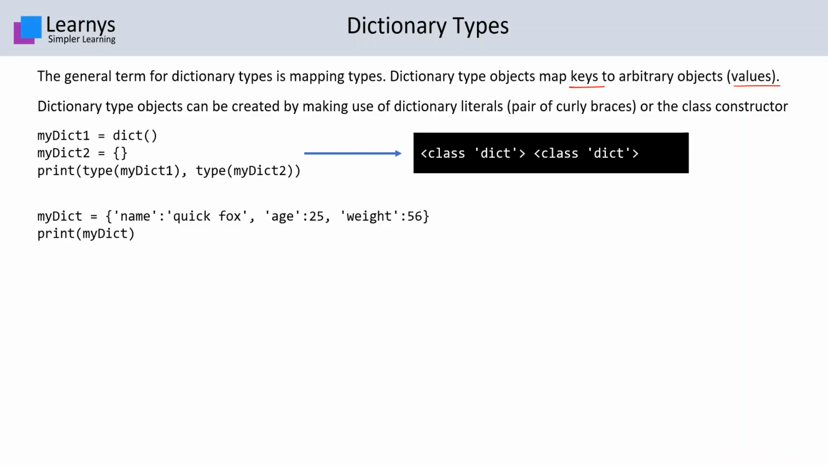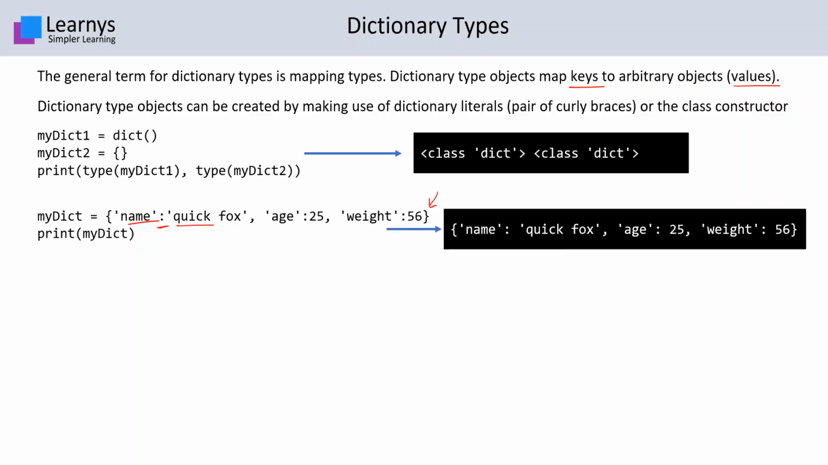Let's see another example where we are creating an initialized dictionary object by making use of the dictionary literals. Over here, a comma separated list of key value pairs. The key and the values are separated using a colon. So comma separated key value pairs have been given inside the literals. When we print this dictionary, we get exactly the same comma separated key value pairs.